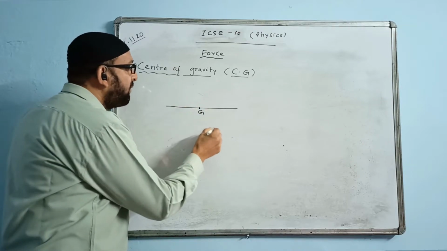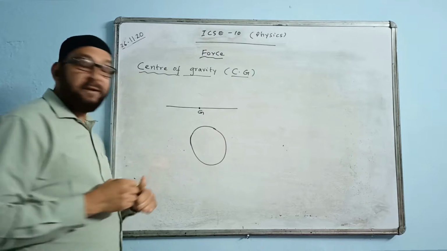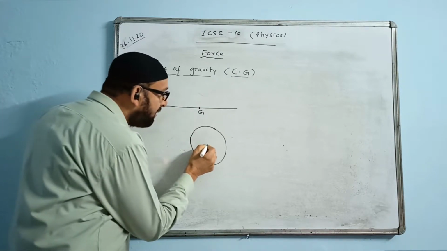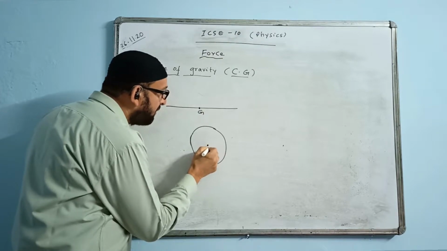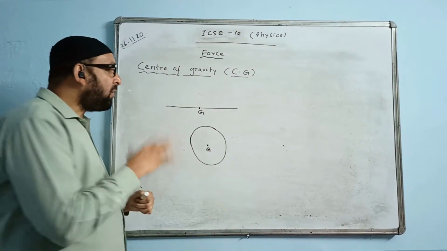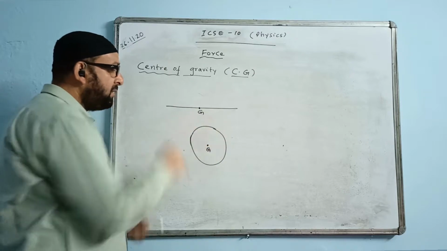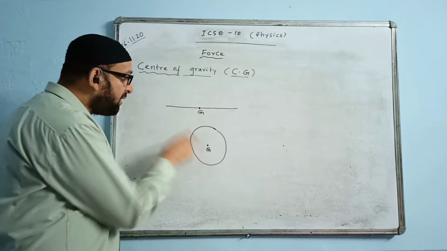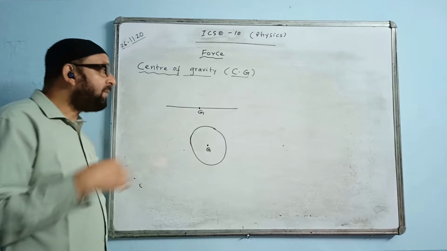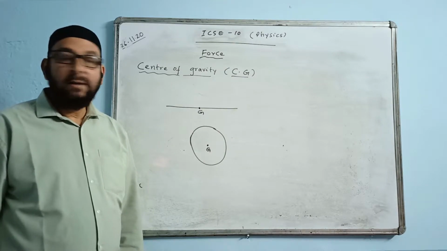But let us change. We'll bend this in the form of a circle like this. Where will the center of gravity be now? Now the center of gravity will be the center of the circle here. The center of gravity will change. It will not lie on the wire, rather it will lie outside, in the air or in the space over here. That is, when we change the shape of the body, then the center of gravity changes.